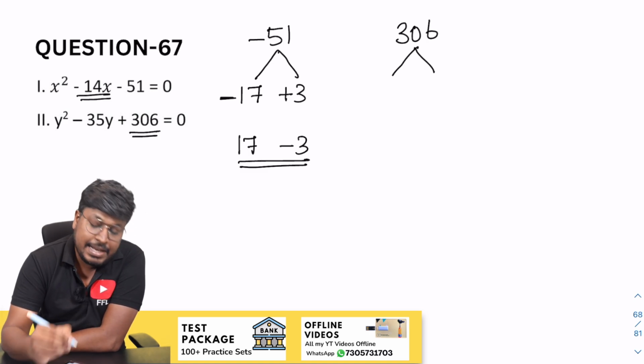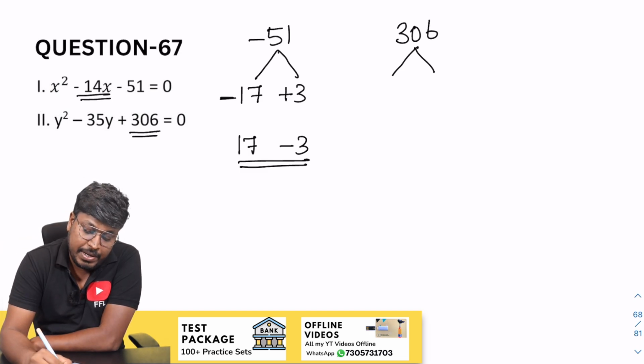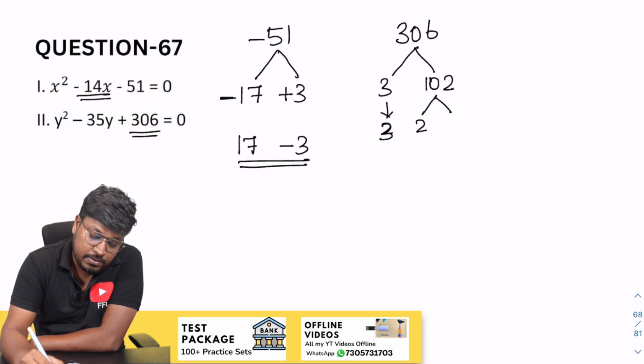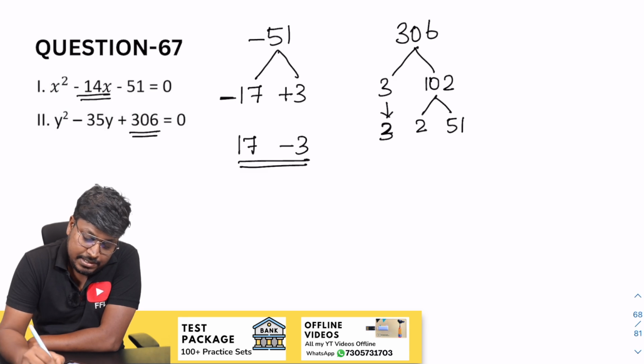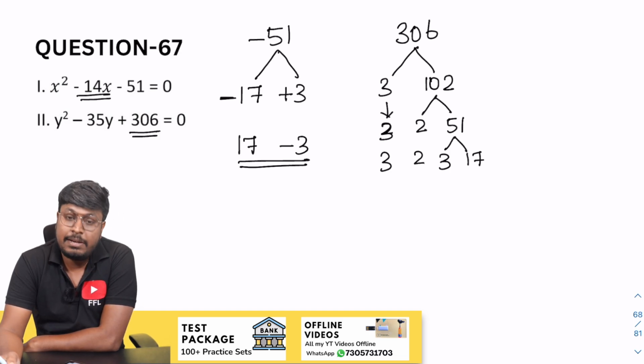If you find these kinds of huge numbers, what I have told you is the shortcut: first divide by 3 or divide by 2. I will divide by 3, 1 or 2. Right? So again, what you can do is divide this by 2. So 51. Got it? So now 3 and 2. So 51 can be written as 3 into 17. Yes, 3 into 17 will be 51.